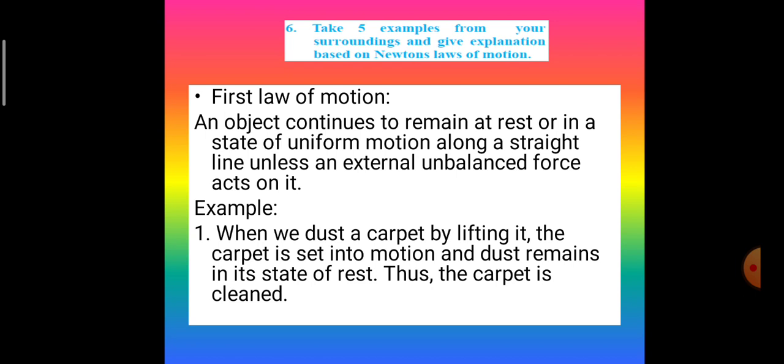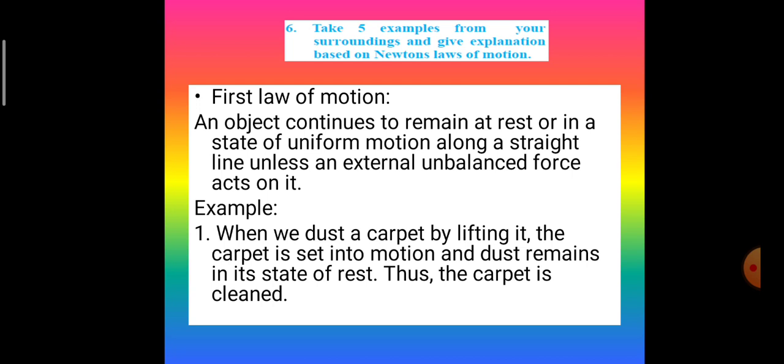Take 5 examples from your surroundings and give explanation based on Newton's laws of motion. So here you have to write the law and then give examples. Here we have not taken all the 5 examples. We have taken at least 2 examples for each law.